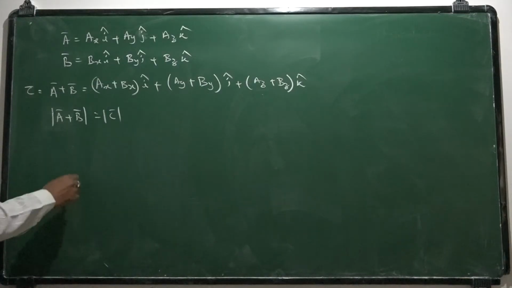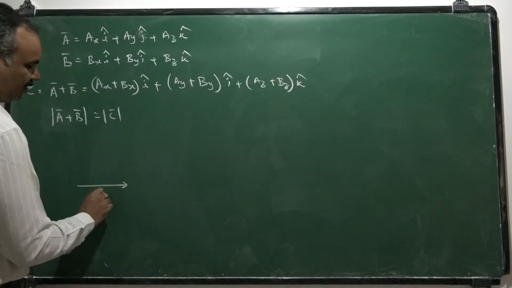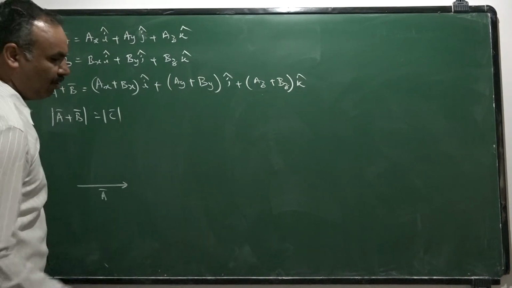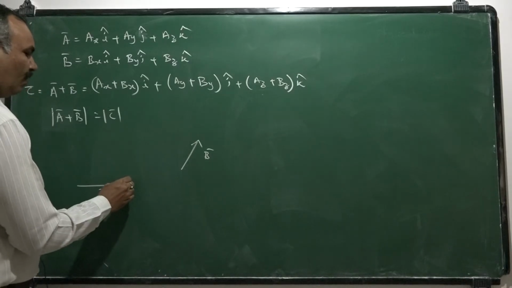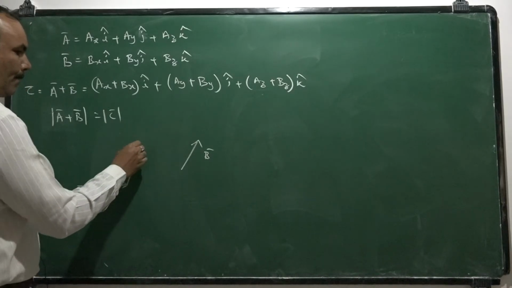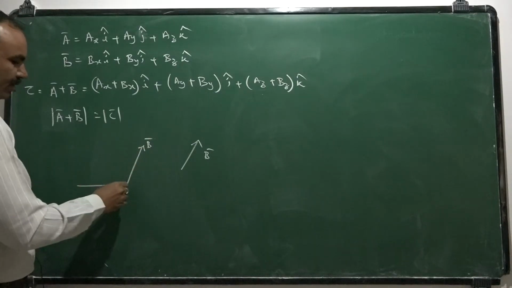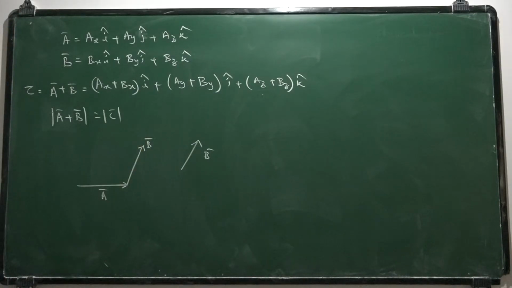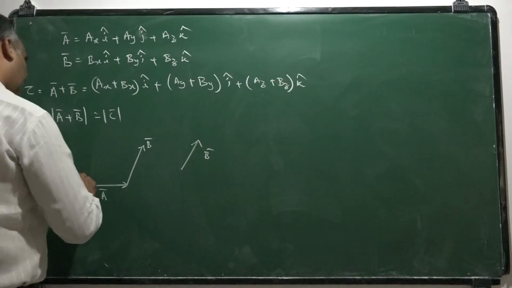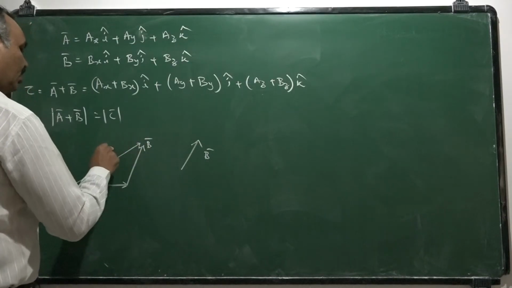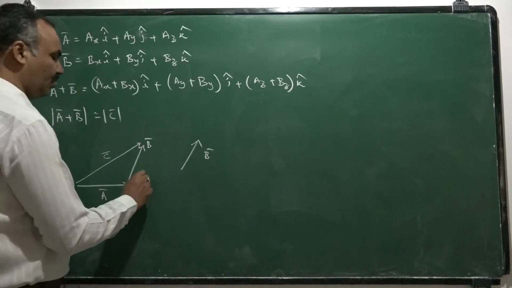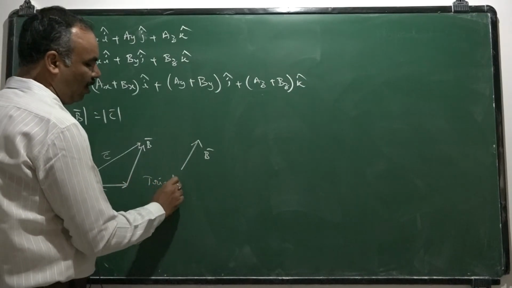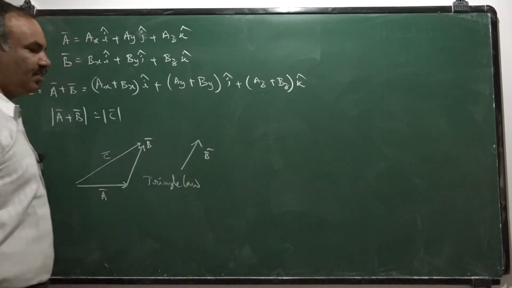According to the triangle law, if A bar is a vector like this and B bar is somewhere here, you draw a vector equal to B bar such that they represent two sides of a triangle in one order. Then the third side of the triangle, in the reverse order, represents the resultant vector of these two vectors. This law is called the triangle law of vector addition.